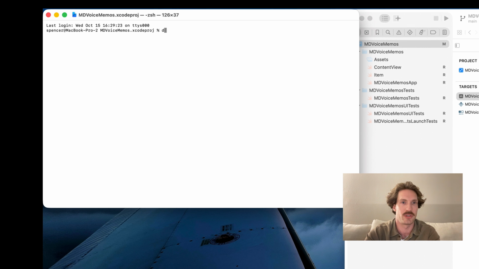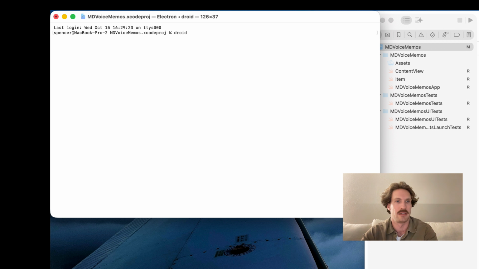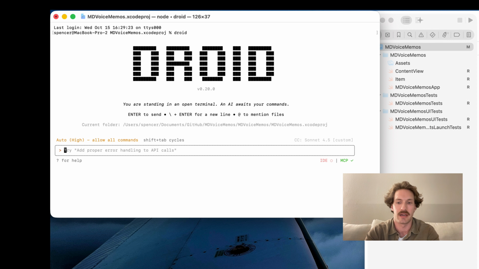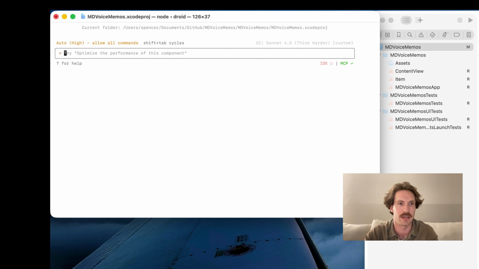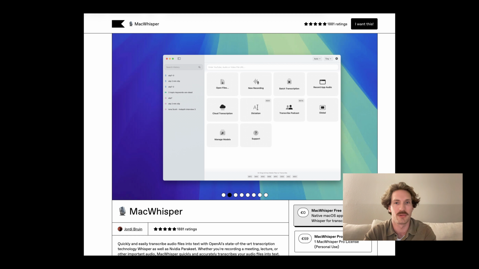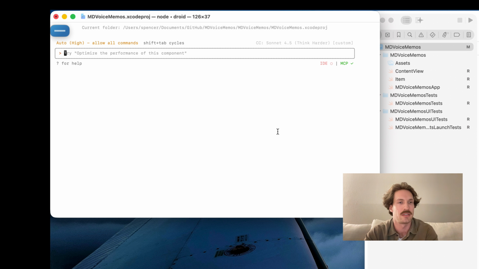But personally, I will use Droid. And with Droid, I will probably switch my model to Think Harder just for now to get everything established. And then I'll use MacWhisper, which is a great voice tool. And I will do this.